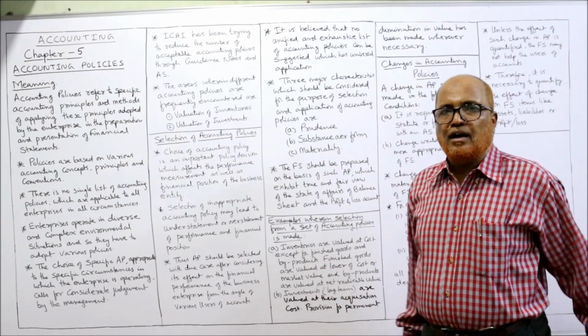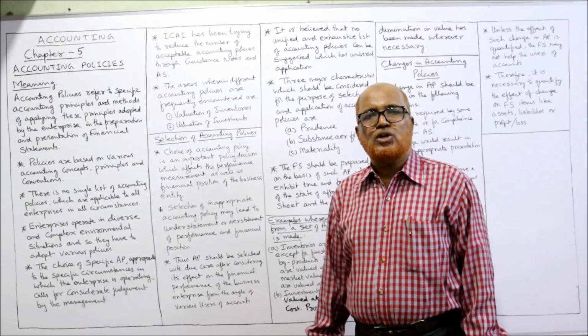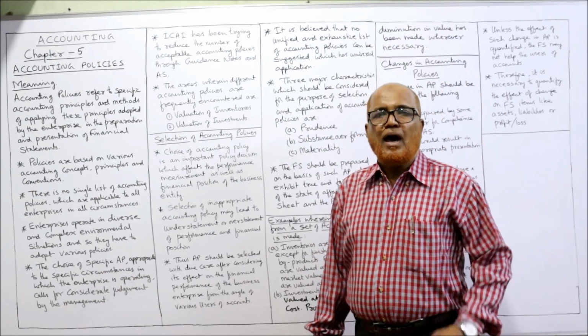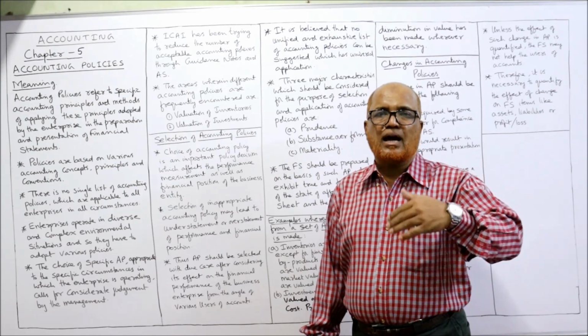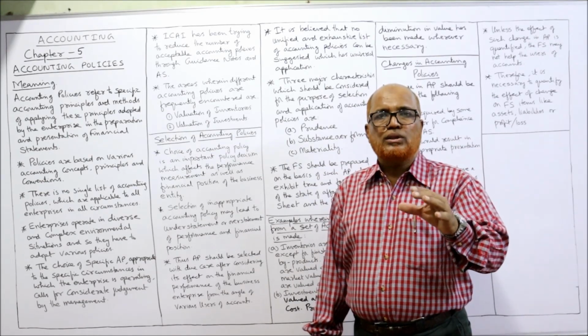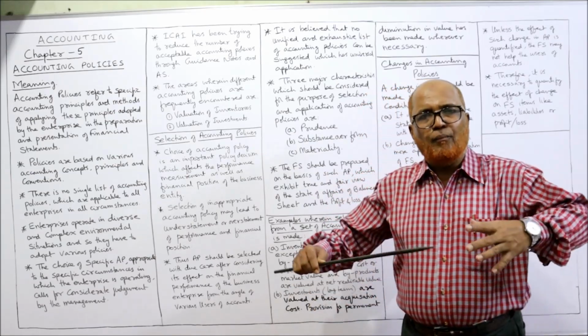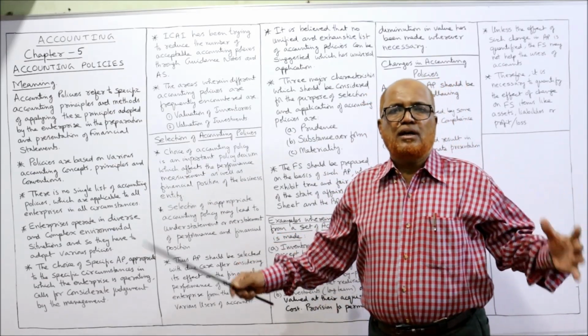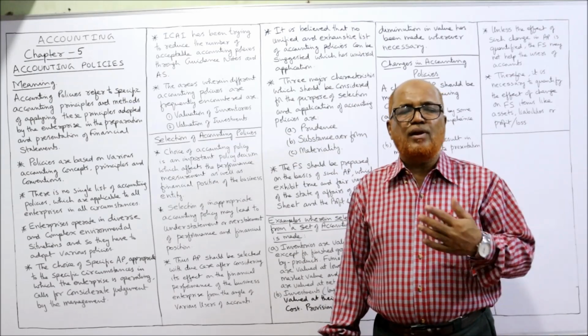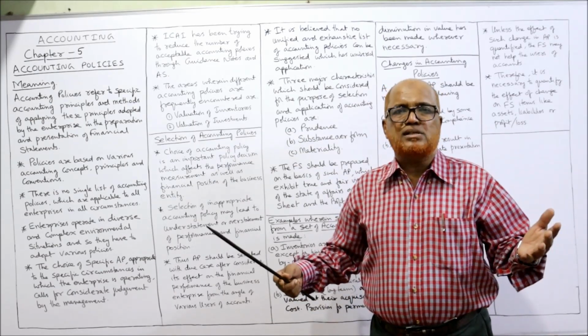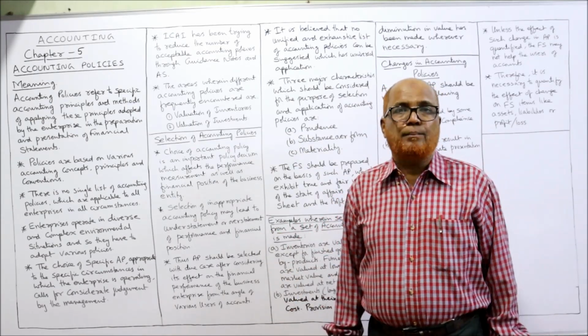Now, ICAI, the Institute of Chartered Accountants of India, has given many guidelines and accounting standards so that the number of accounting policies should be minimum. If we have a larger number of accounting policies, it will be difficult because every enterprise will adopt its own policy and we will not be able to compare them.